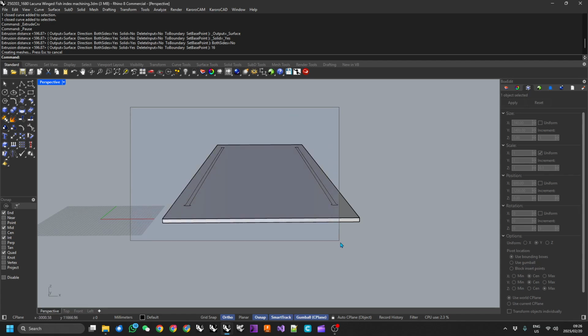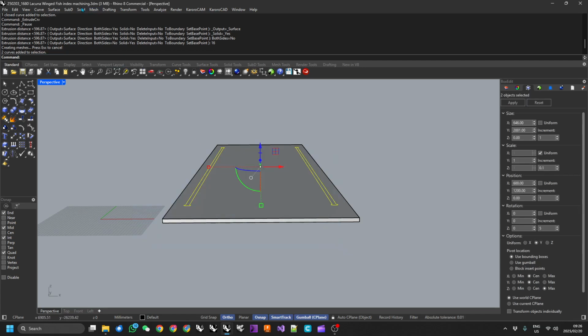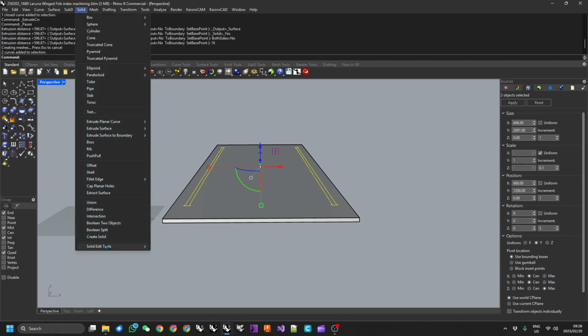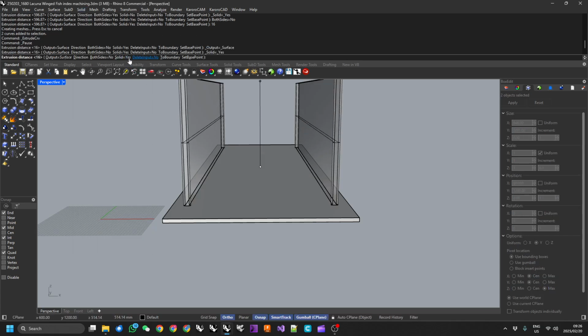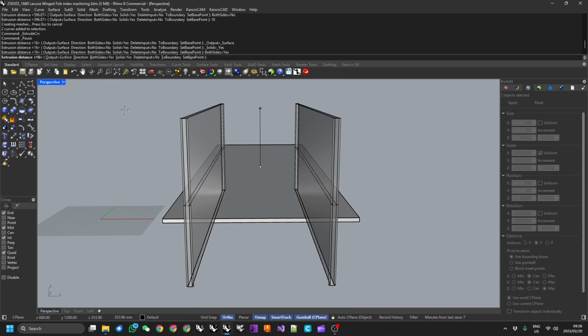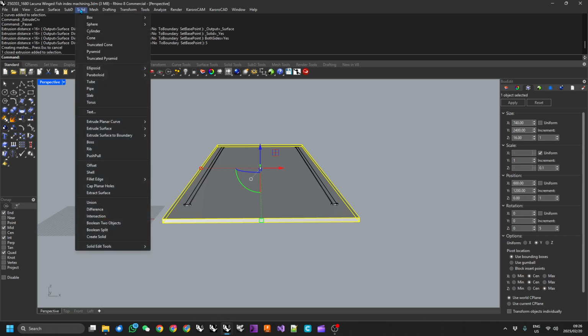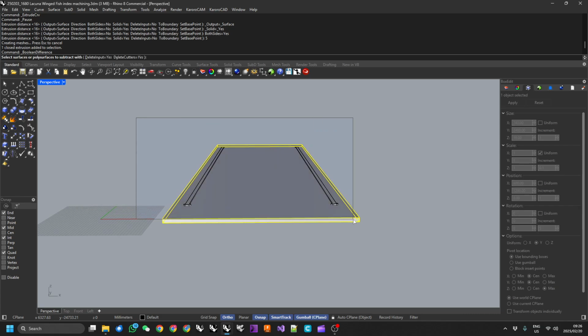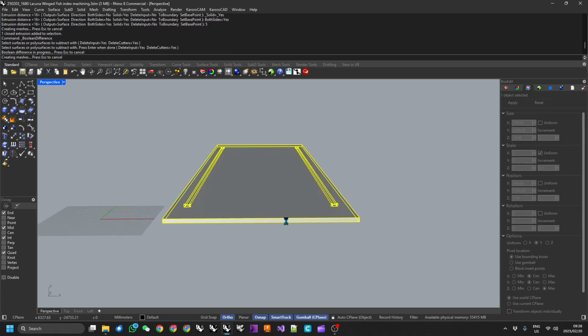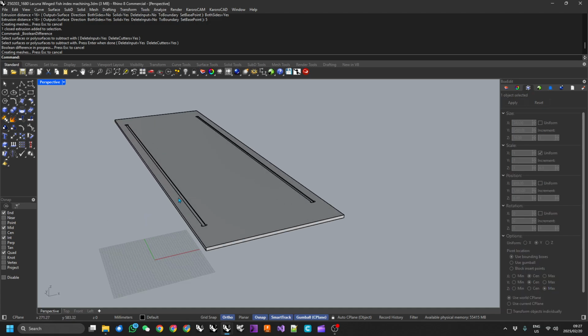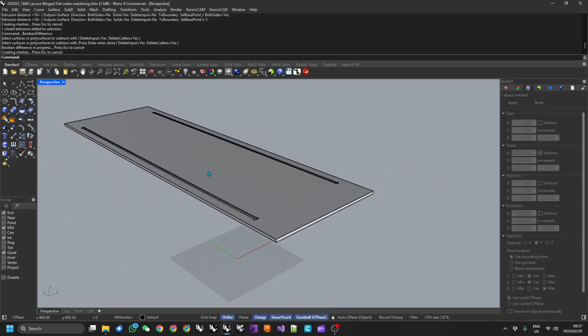Then I'll grab these curves and go solid extrude planar curve. I do want to go both sides with this one, to 5 millimeters, and then I can go solid difference, and there we go. This is now the correct dimensions.